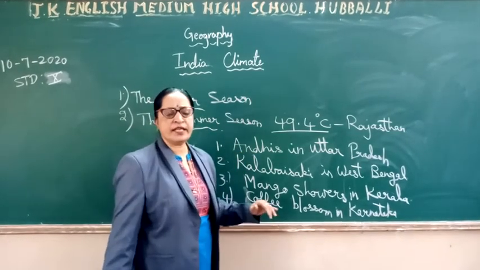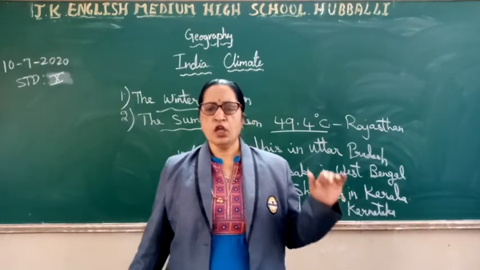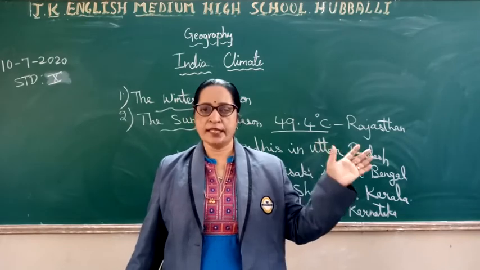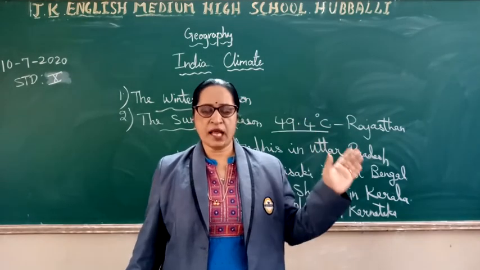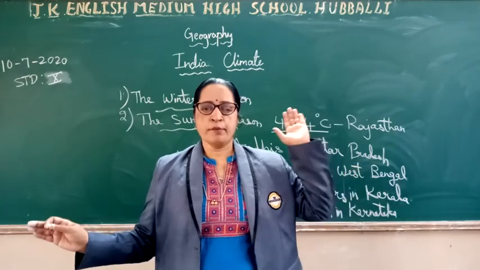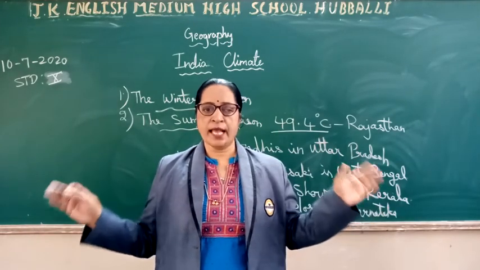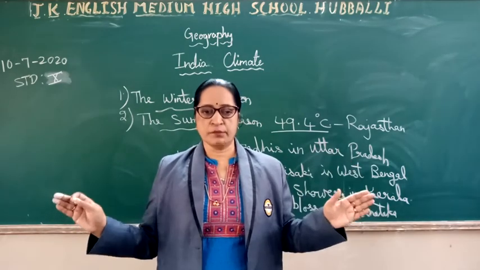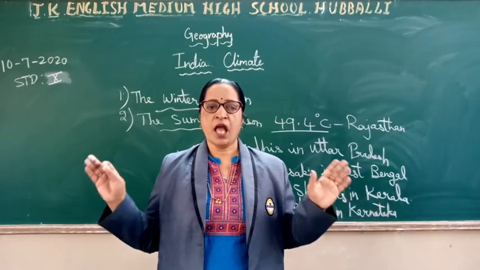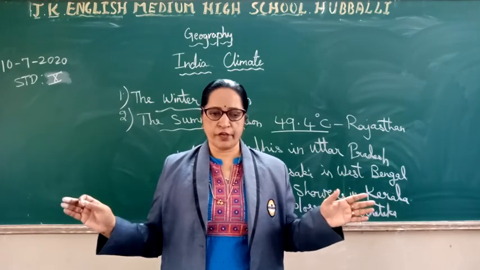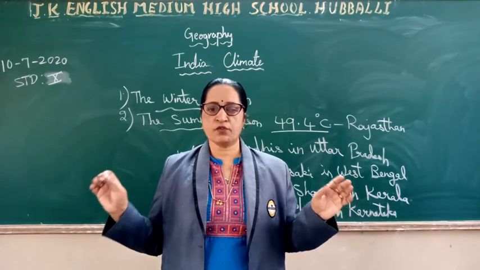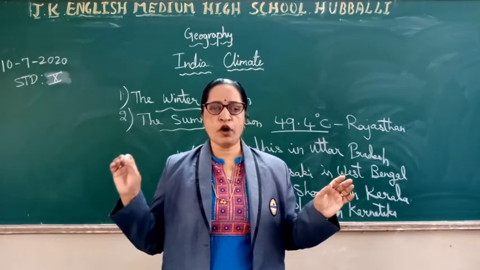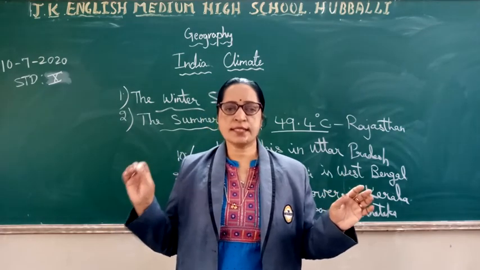So there are different types of convectional rains that occur locally in some parts of the country. It is known as Andhi in Uttar Pradesh, Kala Baisakhi in West Bengal, mango showers in Kerala as it helps to grow more and more mango crops. Coffee blossom in Karnataka as it is beneficial to the coffee crop. And India receives how much annual rainfall during this season? Only 10% of rainfall. So this is about the summer season.